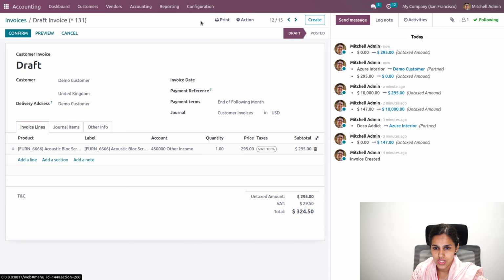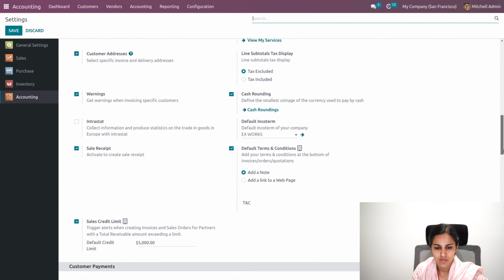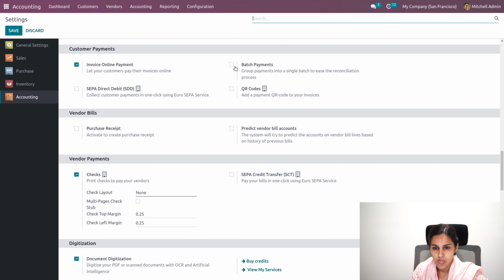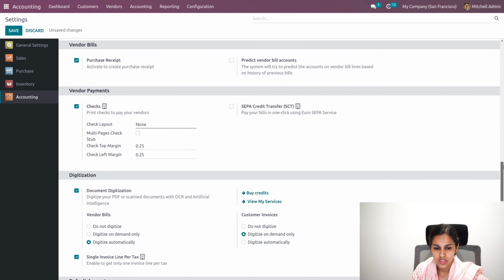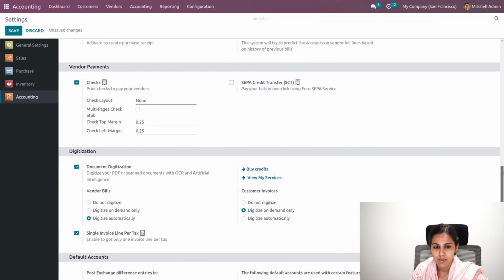Then we'll move to settings. Let's see what the other features are. Okay, then we will have batch payment. So payments can be sent in batches for the reconciliation process, and there is sale and purchase receipt in order to create a purchase receipt for a vendor, and yeah, this is check payment. So as we are making check payments, we'll have an option to make check payments and print the check. So for that purpose, we have to enable the check.